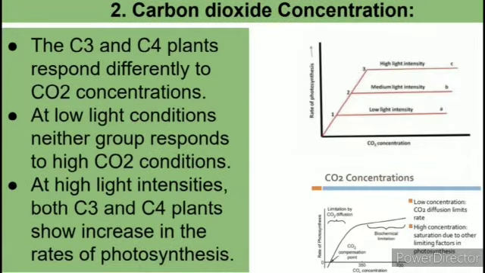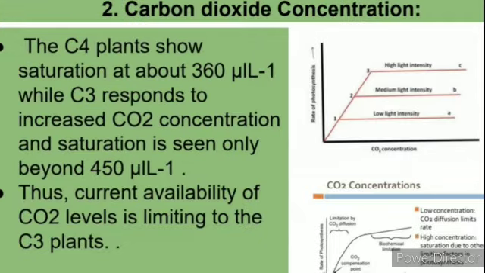The C3 and C4 plants respond differently to carbon dioxide concentration. At low light conditions, neither group responds to high carbon dioxide conditions. At high light intensities, both C3 and C4 plants show an increase in the rates of photosynthesis. The C4 plants show saturation at about 360, while C3 plants respond to increased carbon dioxide concentration and saturation is seen only beyond 450. Thus, the current availability of carbon dioxide is limiting to the C3 plants.